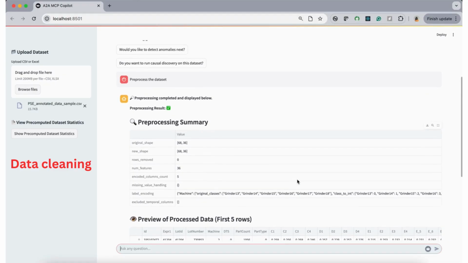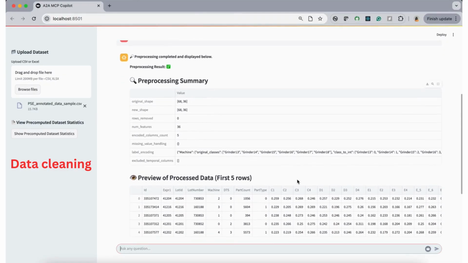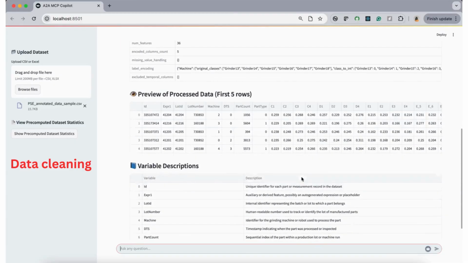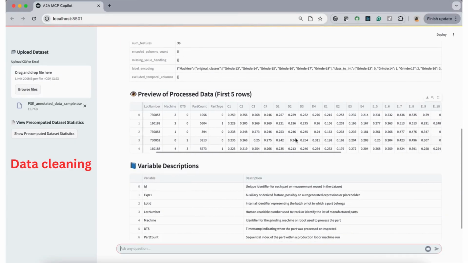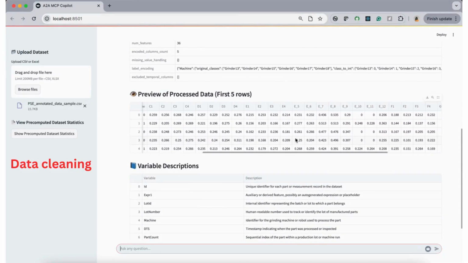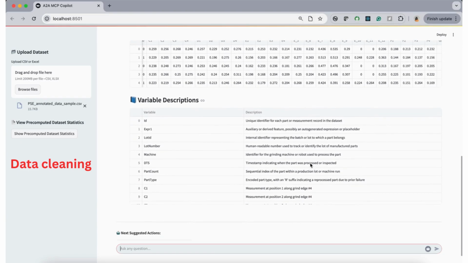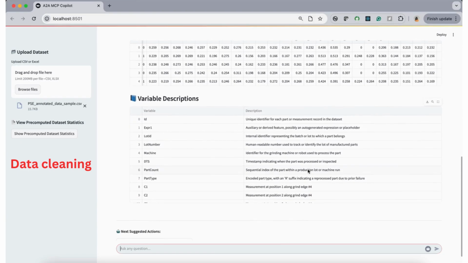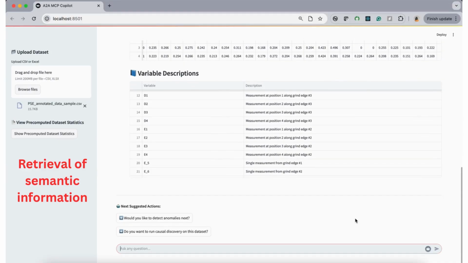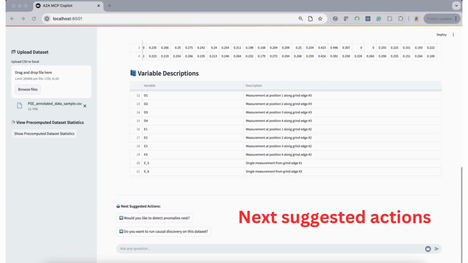Pre-processing agent cleans the dataset by removing empty rows or columns, standardizing object types, imputing missing values, label encoding non-temporal string features, and finally saving the cleaned data along with a summary of changes. Pre-processing agent communicates with the background information agent to get semantic information for the variables. Recommender agent suggests the next best actions based on the current system state, guiding operators toward optimal decisions.